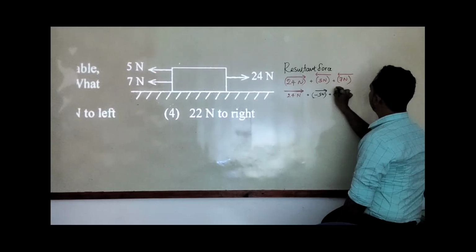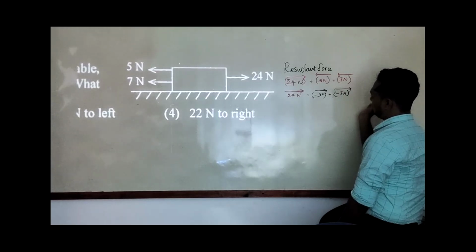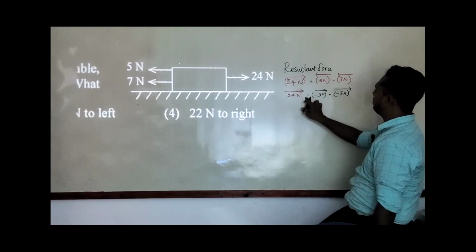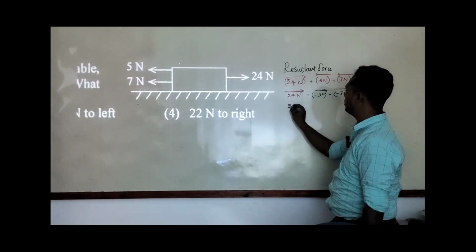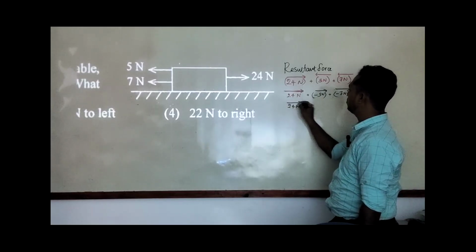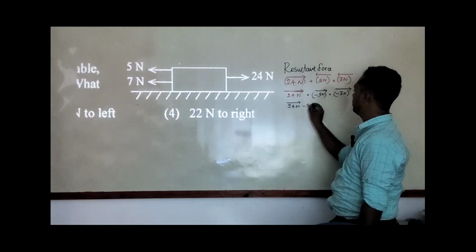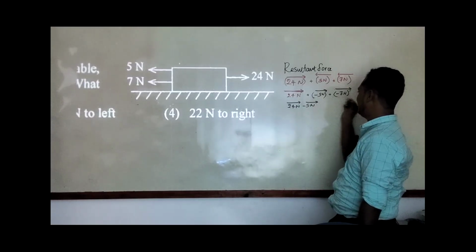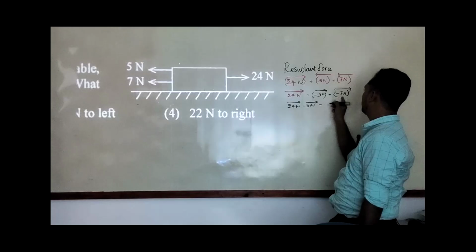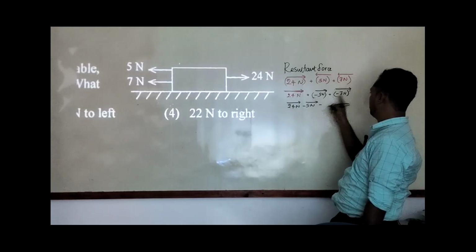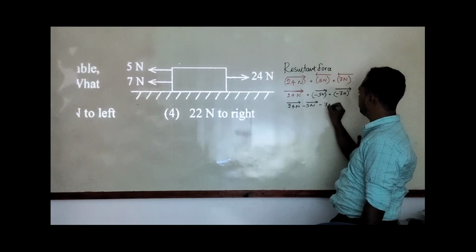So 5 Newton is now negative 5 in that direction, and the 7 Newton also in this direction.